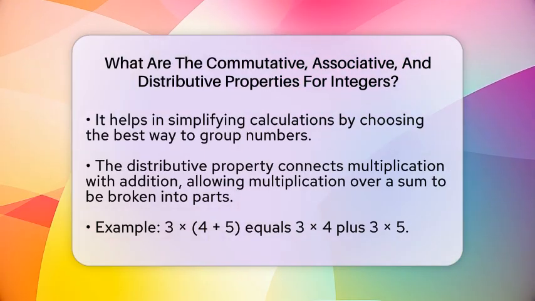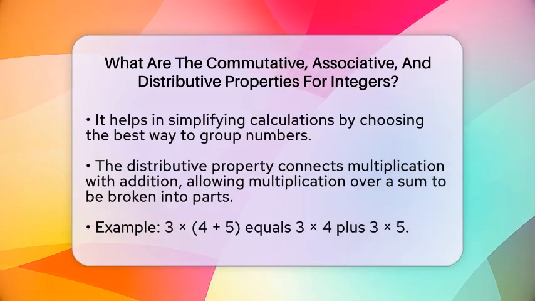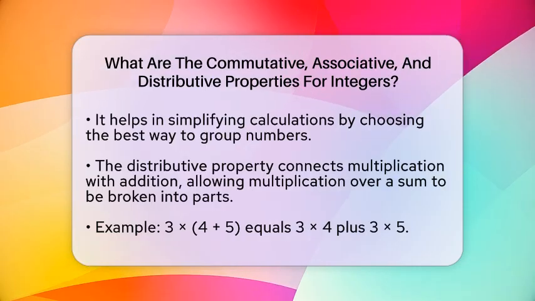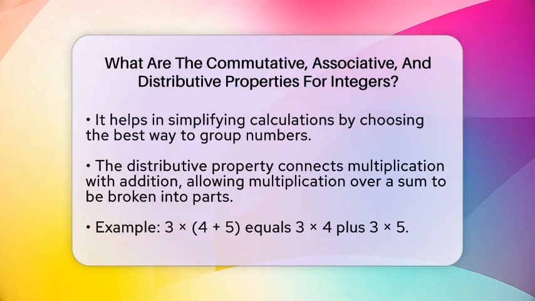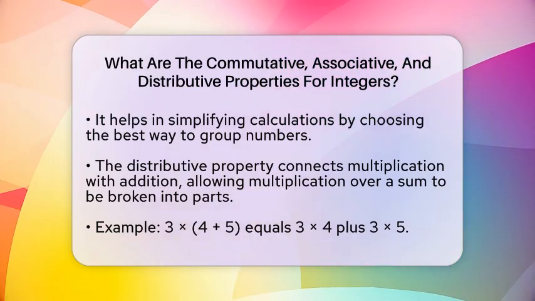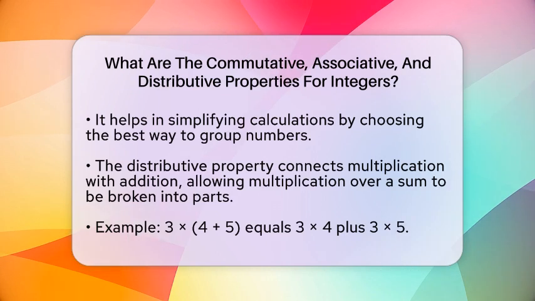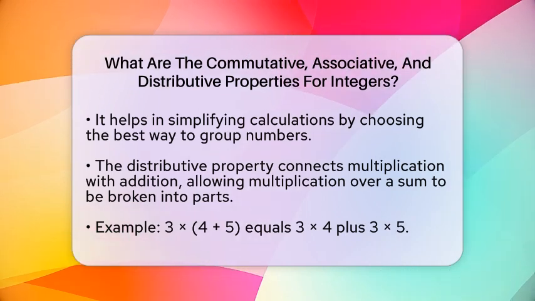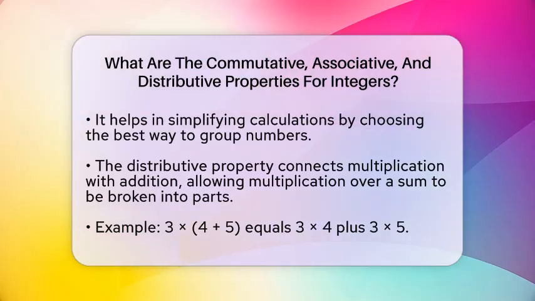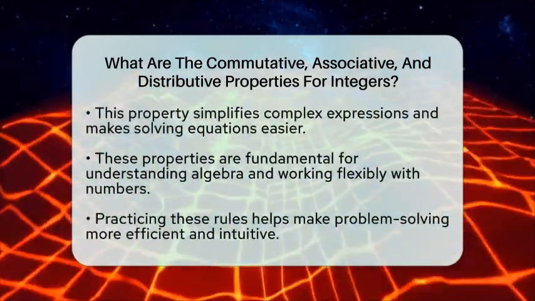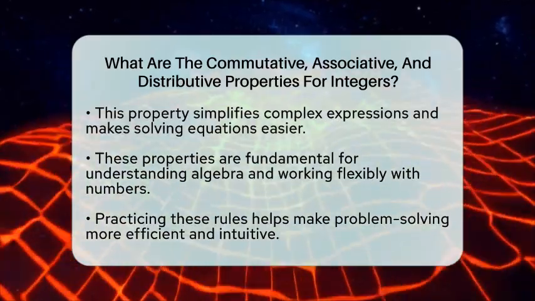Finally, we have the distributive property. This one connects multiplication and addition. It says that if you multiply a number by a sum, it's the same as multiplying that number by each part of the sum separately, then adding the results. For example, if you multiply 3 times the sum of 4 and 5, it's the same as 3 times 4 plus 3 times 5. Both give you 21. This property is super helpful when simplifying expressions or solving equations because it breaks down complicated problems into smaller, easier parts.